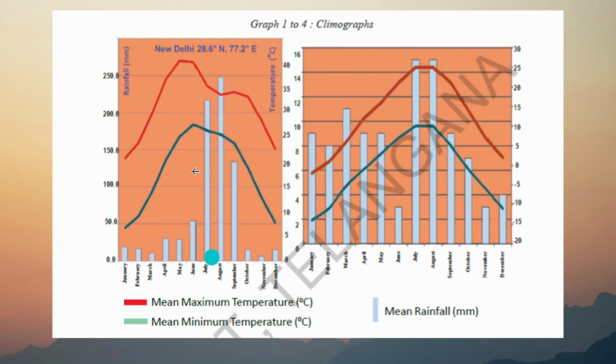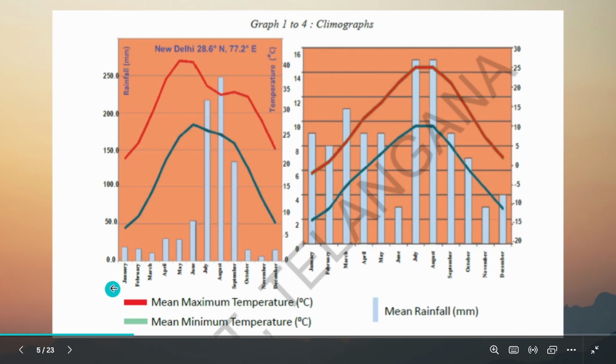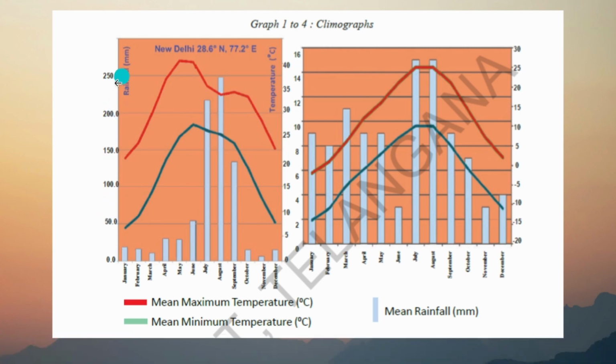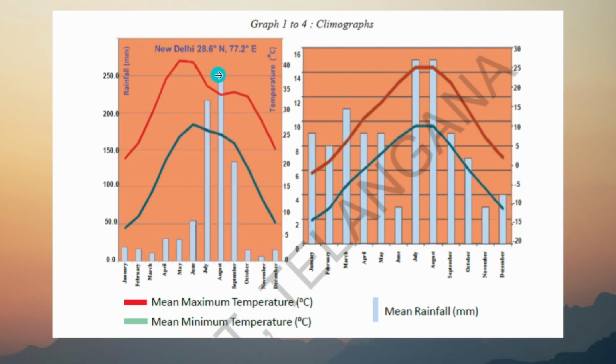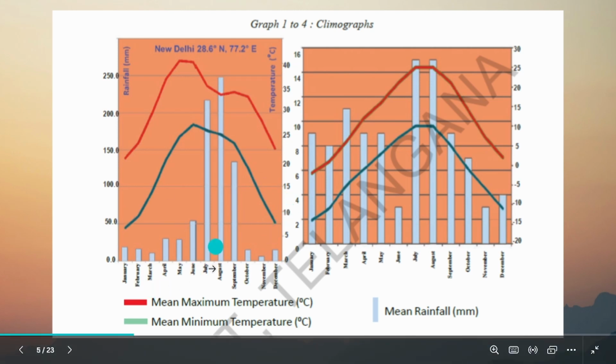So what this bar graph shows is the blue ones show how much rainfall there has been for the 12 months. This is the rainfall: 50 mm, 100 mm, 150, 200, 250. So in July and August, there is very high rainfall in Delhi, right? It shows like this. In March, it's very low. In November and December also it's very low rainfall.